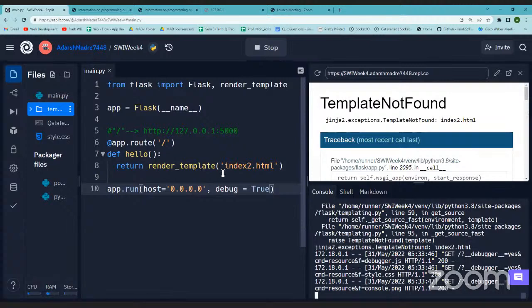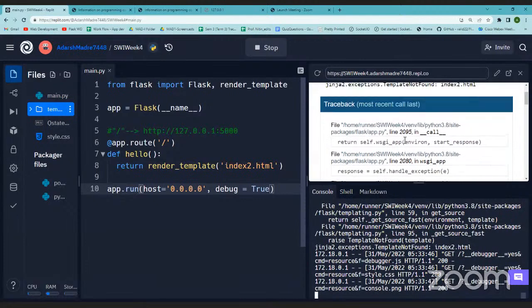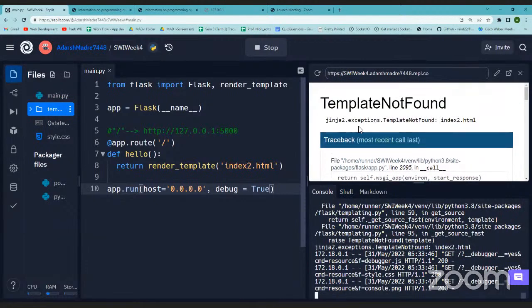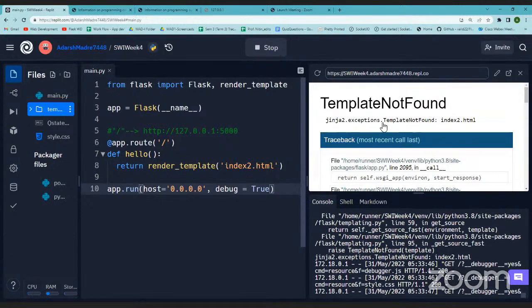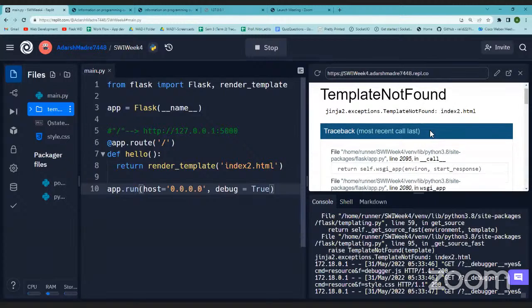The error was not sorted, but whatever I'm getting on the front end is more intuitive, because it gives me the idea that it has to do with the template, that index2.html is not found. But in most cases, the user will not have that. The user will have only this. So it becomes very intuitive, and this helps you target what exactly went wrong.